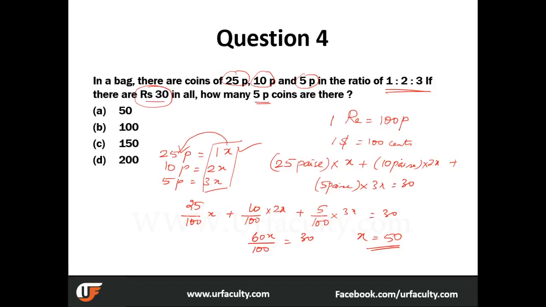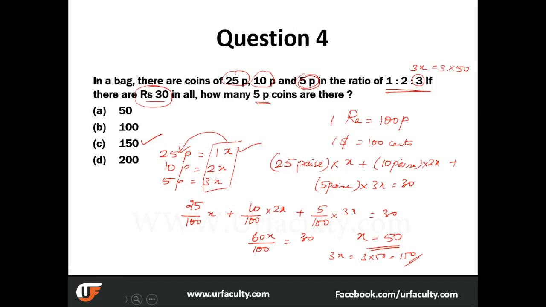And what is 5 paise coins? It is 3x. And what is 3x? 3 into 50. And hence the answer is 150. Now we need to find 3x. 3x is equal to 3 into 50 is equal to 150. Hope you understood, because 3 is basically the proportion, the value 3 here denotes 5 paise.